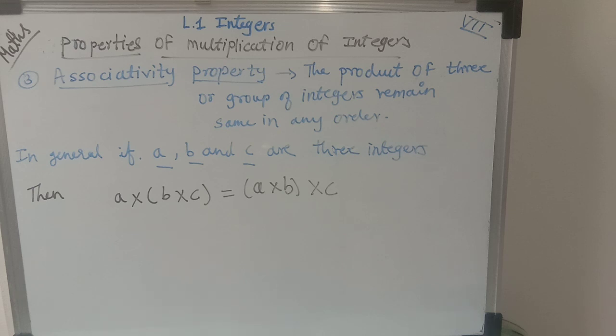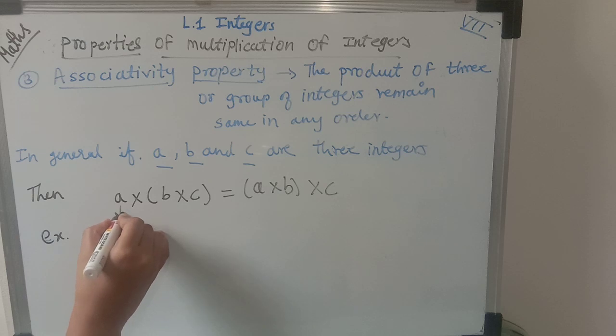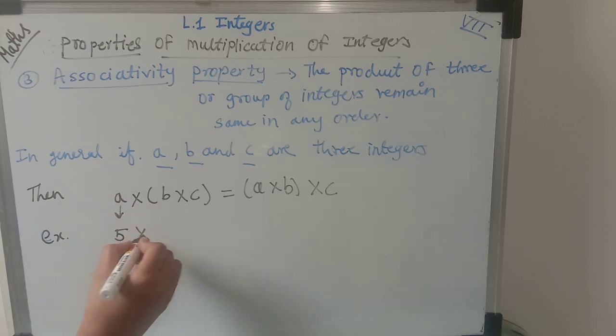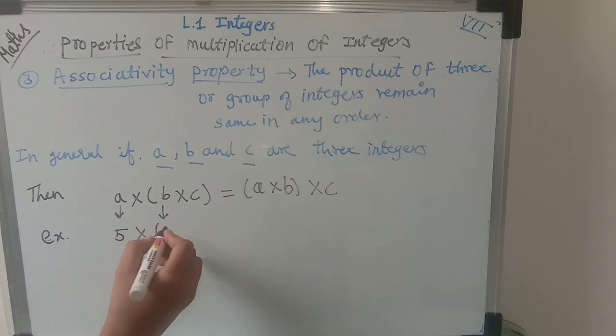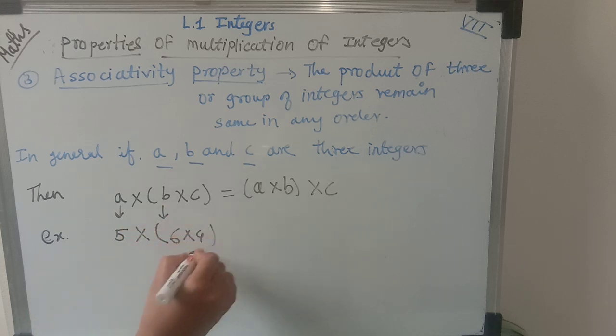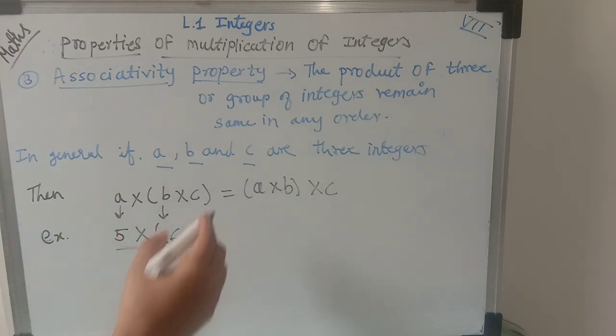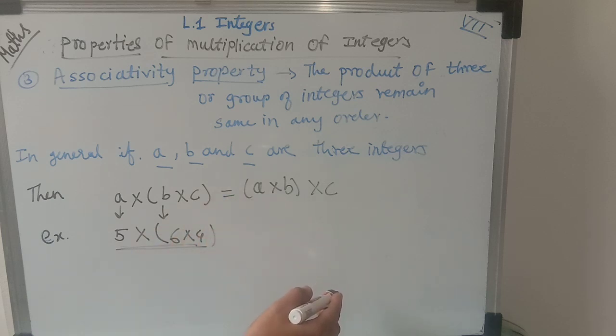Suppose I take an example here. First I will take all positive integers, so you will understand it better. In the place of A, if I take 5, here I will take B as 6, multiplied by C as 4. So I will solve this order first, and then let's see if it is equal to the right hand side equation.